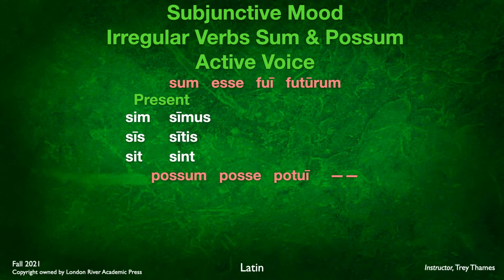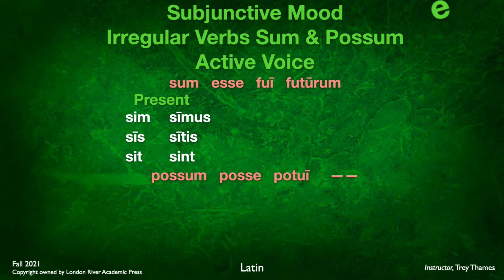Now, for the subjunctive, this present form is just simply going to have to be memorized, and it is sim, sis, sit, simus, sitis, sint. Sim, sis, sit, simus, sitis, sint. So you just have to memorize those. It's not too difficult, but you'll need to work on it. It's basically the SI plus your present tense endings, -m, -s, -t, -mus, -tis, -nt.